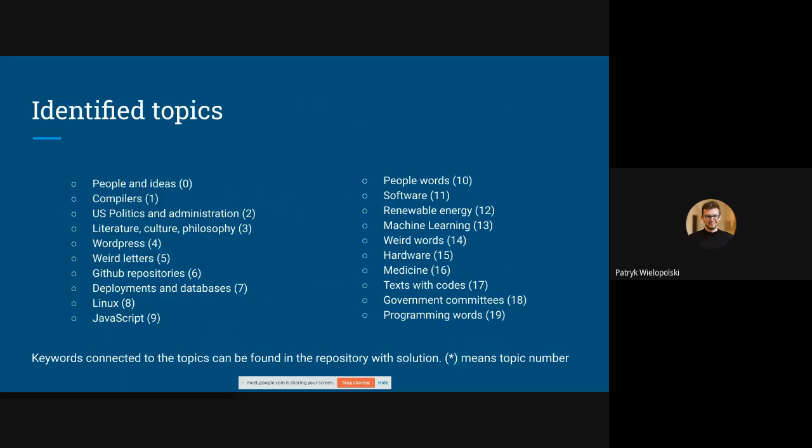After exploring the keywords in the topics, we identified the following topics. We started with people and ideas, compilers, US politics and administration, and so on. Everything will be available in the presentation, which we'll share after the competition.